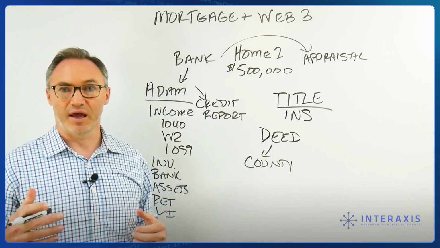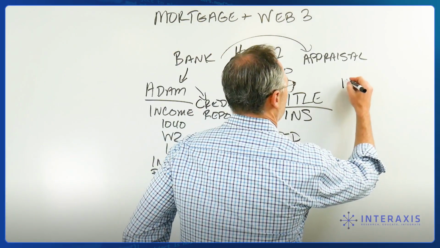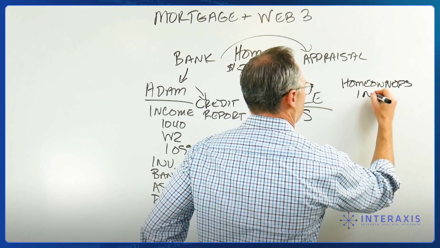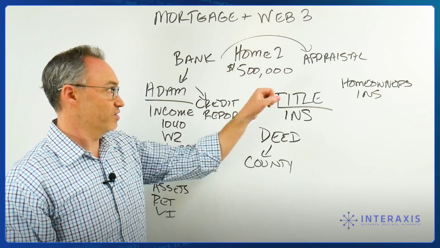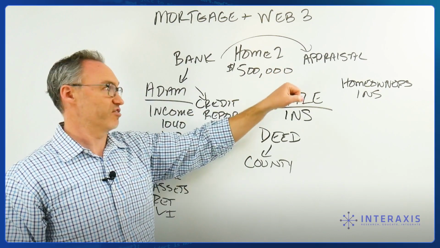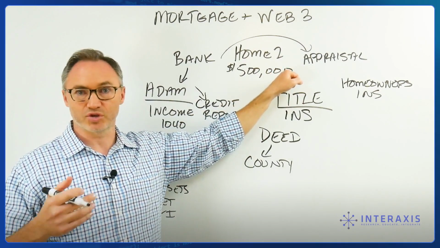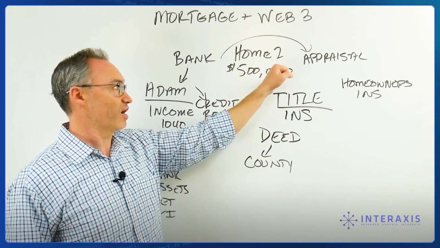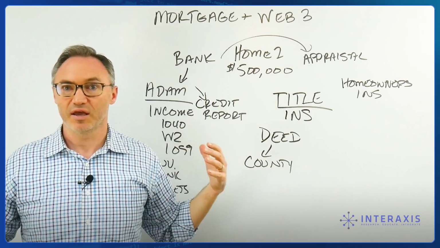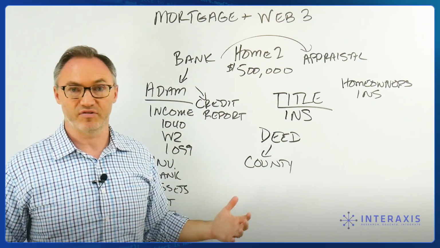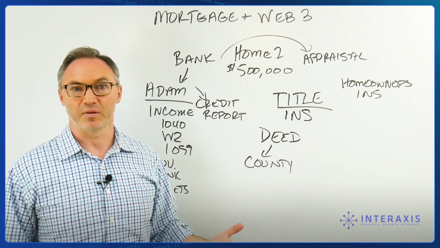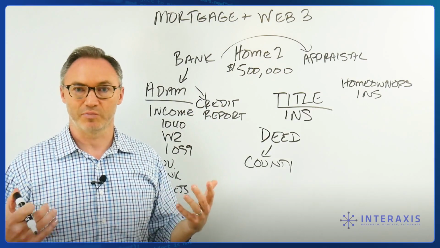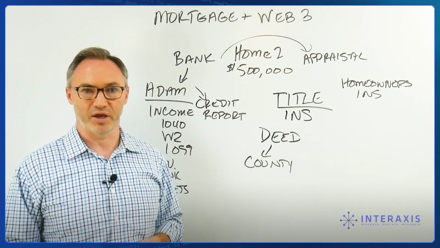Now, keep in mind, as I own this home, I also have to buy homeowners insurance. The bank is going to require that I buy homeowners insurance, because this is their asset, this is their collateral. If my house catches on fire, gets hit by a storm, a tree falls on it, floods, any of those things, the bank wants to make sure that the house is still worth $500,000. Because, again, if my house goes up in flames and now it's nothing but land because the house is gone and the land is only worth $200,000 and I have a $400,000 note to the bank, it's actually in my best interest to just not pay the loan anymore and have the bank foreclose on me.